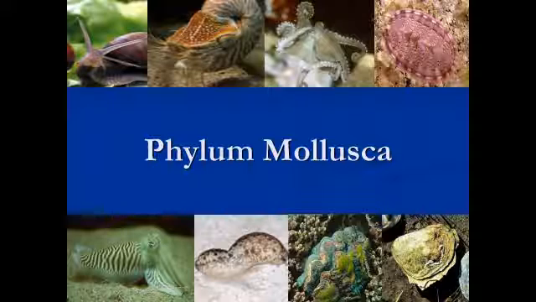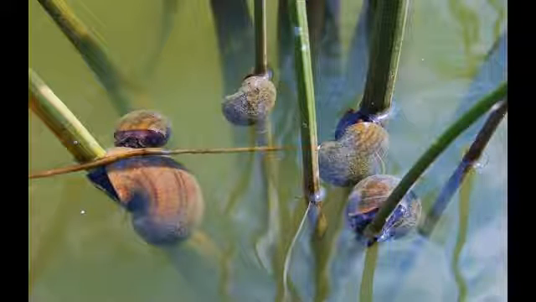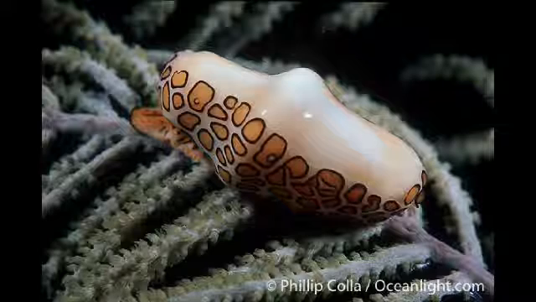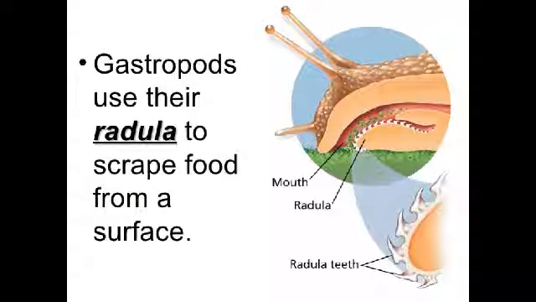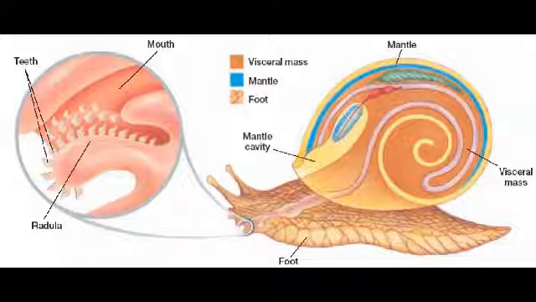Number 6. Phylum Mollusca, which include the mollusks, clams, snails, oysters, and octopus. They live in marine and freshwater and on land. They have a soft, unsegmented body, often with a strong muscular foot on its ventral surface. They are well known for their tongue-like organ called the radula, which has many rows of teeth and is used to scrape food from the surface of plants and rocks.